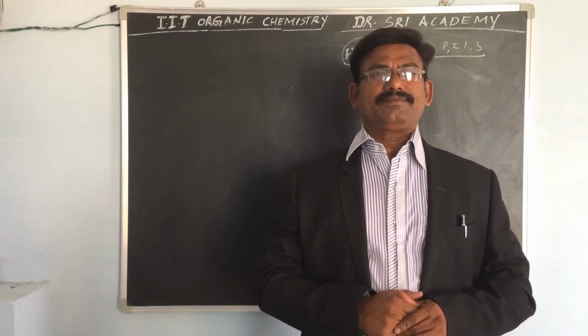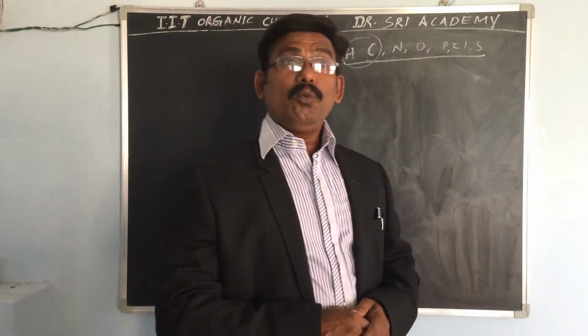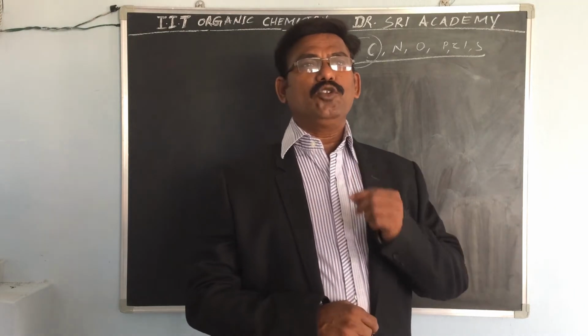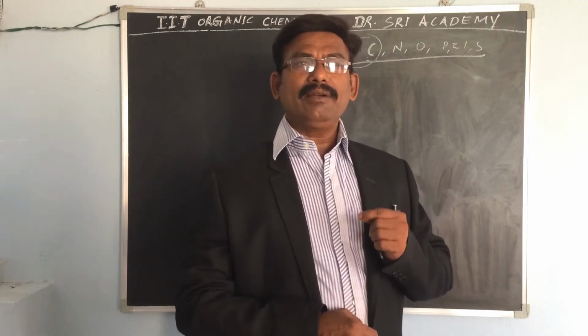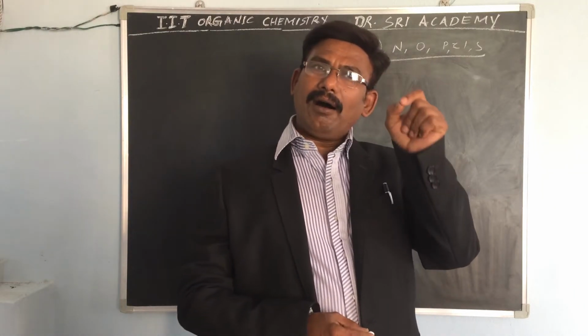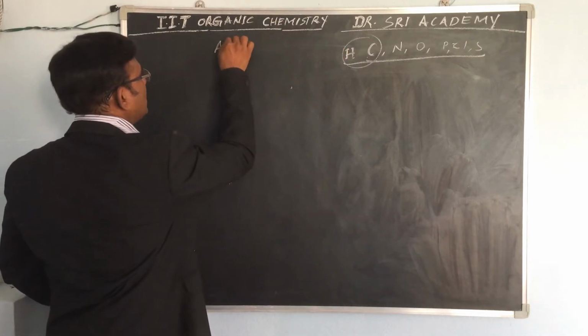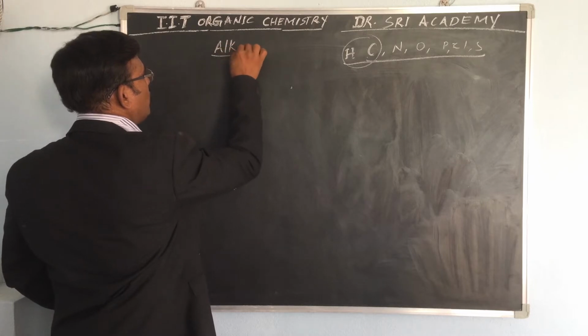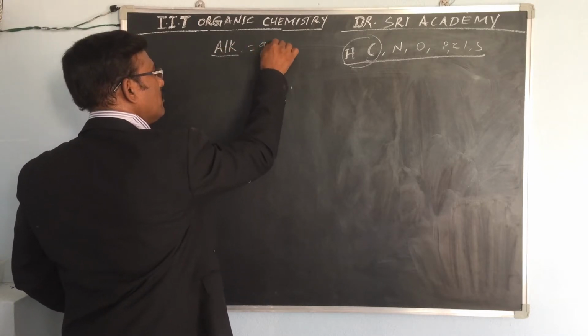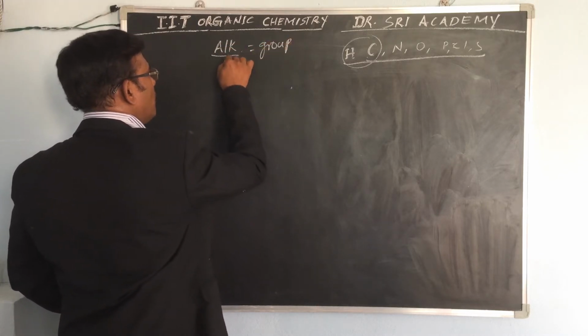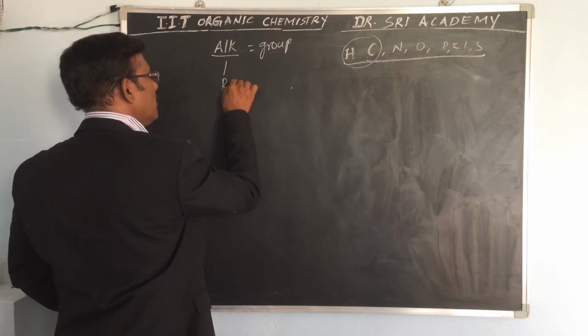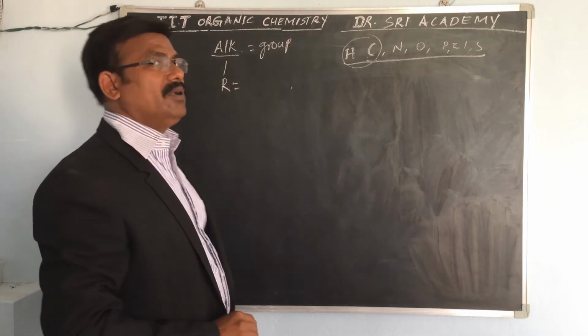In this, the first few things we have to remember. First of all, the alk group. Alk is represented by R. Alk is a group, so we can say R means alk group.